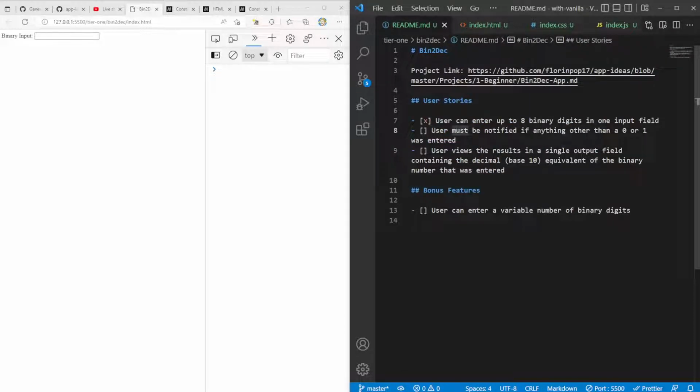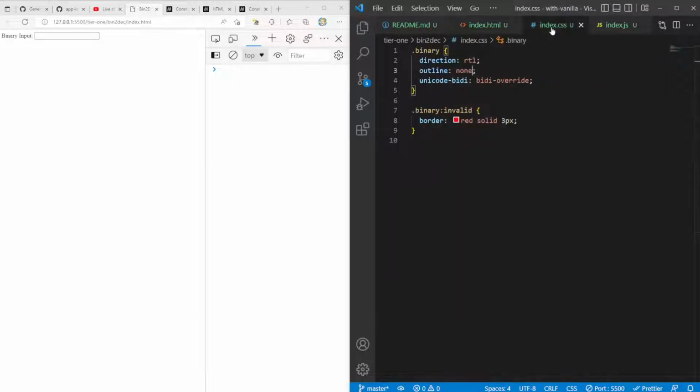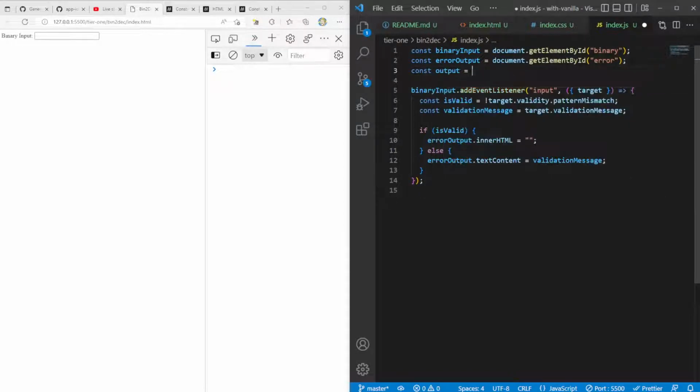Okay, so now we know when anything other than a 0 or 1 was entered. Now in a similar vein, what can we do? We have an error class. Why don't we just have something for output? And I'm only going to keep an ID on both of these because I'm not actually using that error class, at least not now. So just to clean things up, let's go back to our JS, and let's say const output equals document.getElementById. We'll call this output.